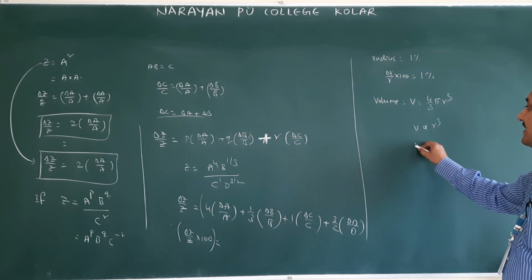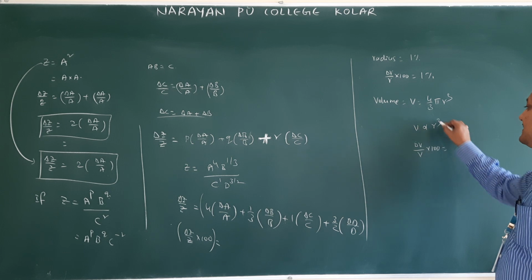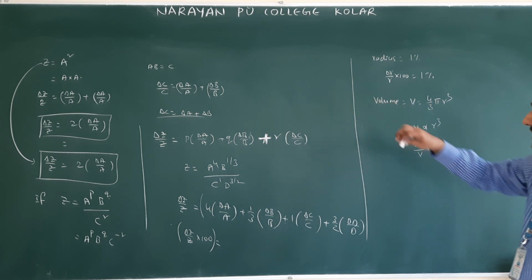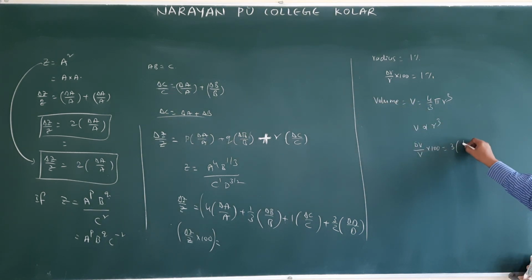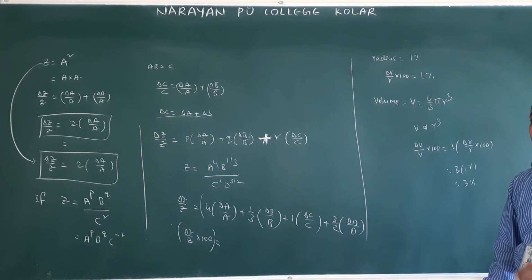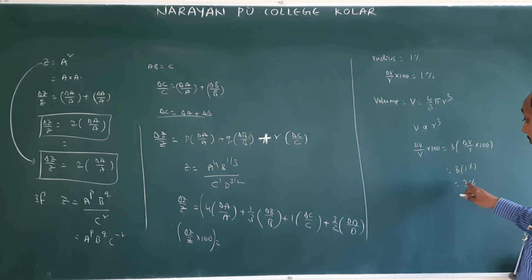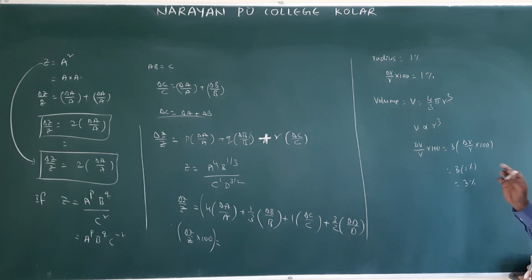Now, what is the percentage error in volume? Delta V by V into 100 is equal to R cube. Same like that, power 3 is there. Therefore, 3 into delta R by R into 100, which is 1%. Therefore, you will get 3%. So if you made an error in radius of 1%, it is going to become 3% for volume. So the percentage error in volume of the sphere is 3%.